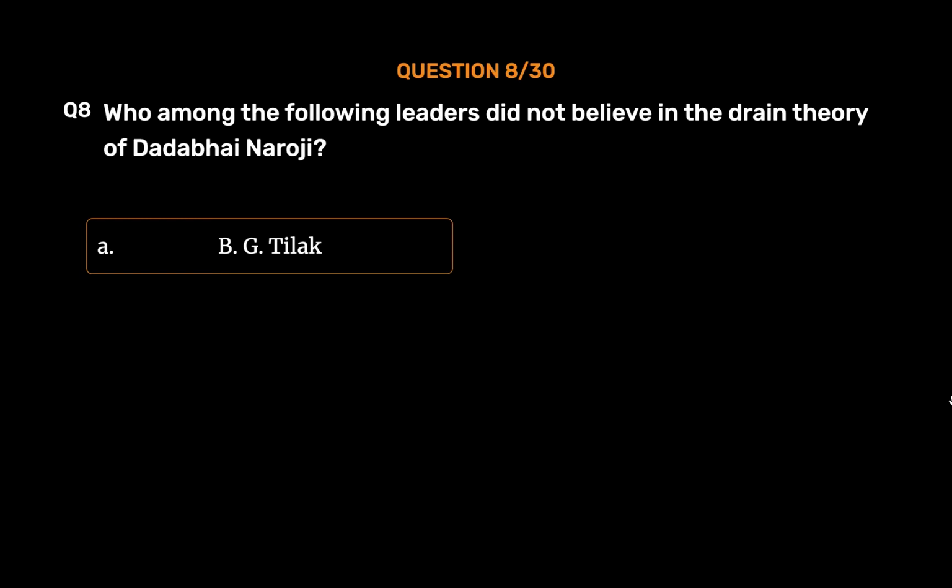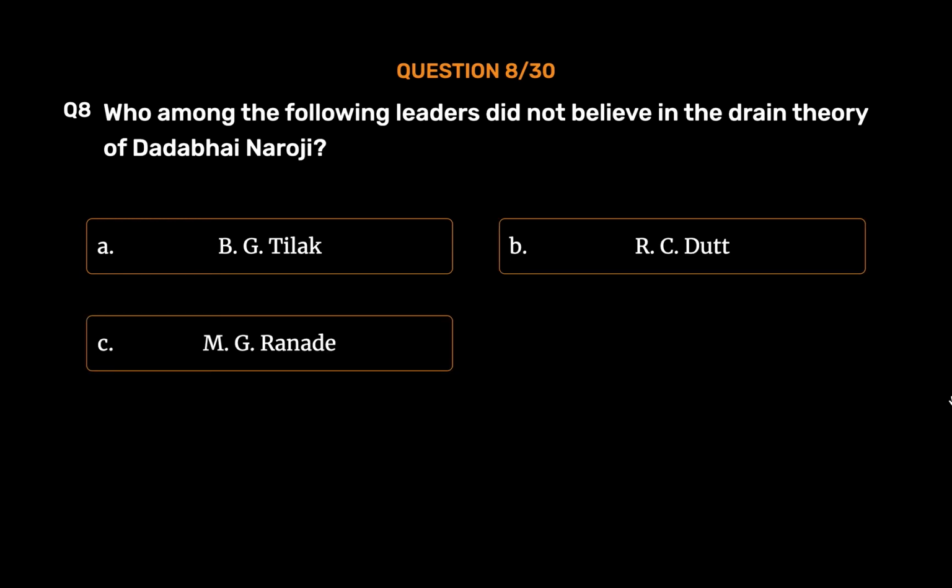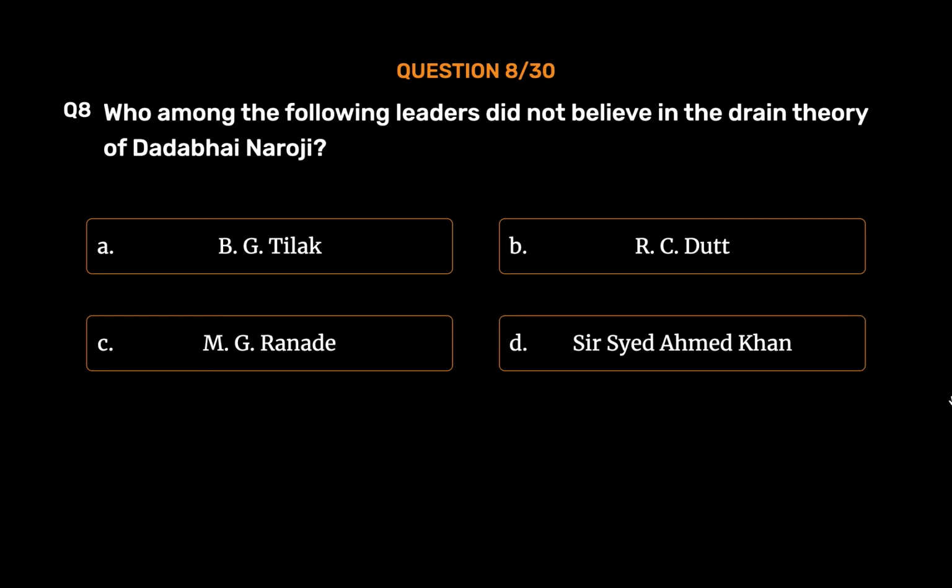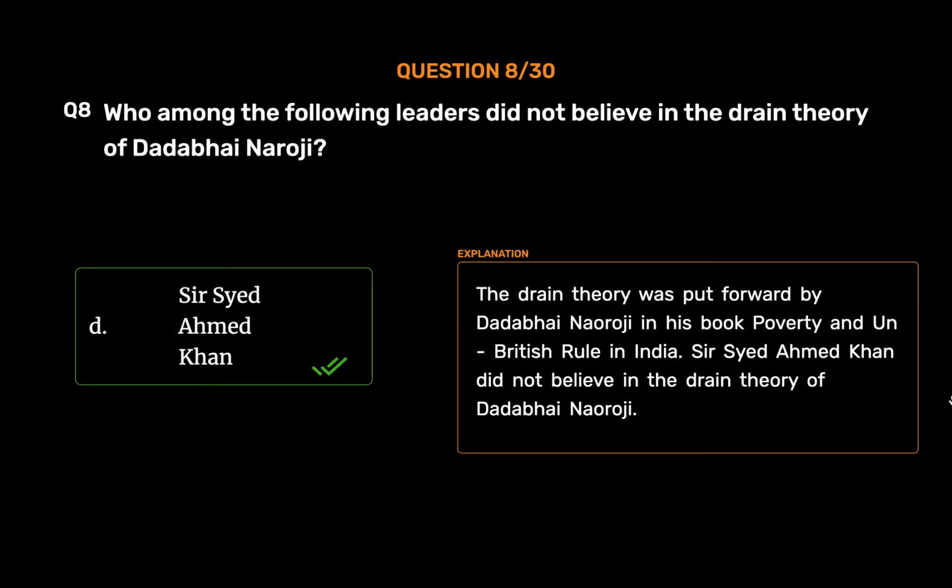Question number 8. Who among the following leaders did not believe in the drain theory of Dadabhai Naoroji? Option A. B.G. Tilak. Option B. R.C. Dutt. Option C. M.G. Ranade. Option D. Sir Syed Ahmad Khan. The correct answer is Option D. Sir Syed Ahmad Khan. The drain theory was put forward by Dadabhai Naoroji in his book Poverty and Un-British Rule in India. Sir Syed Ahmad Khan did not believe in the drain theory of Dadabhai Naoroji.